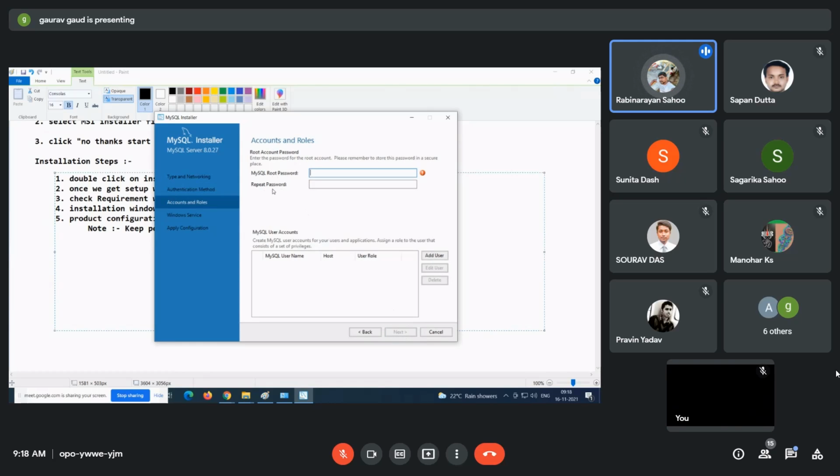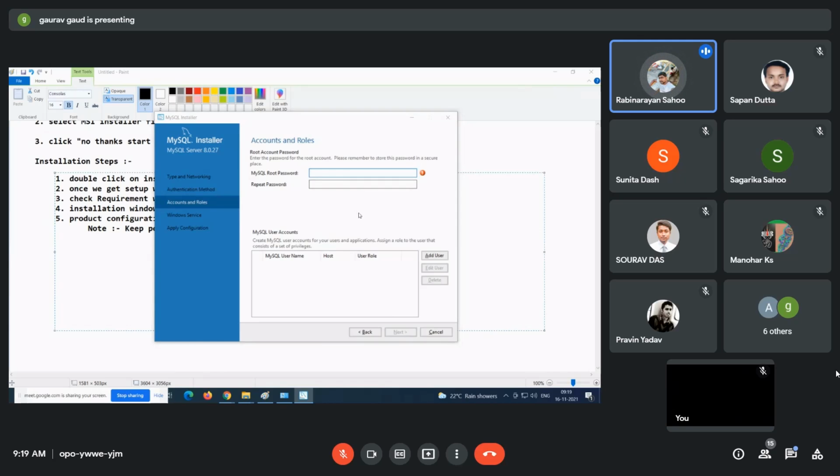Here you have to give the MySQL root password. And guys, this password that you are giving here, you will never have a chance of forgot password here. So this is just one time for any OS, any system. Whatever password you are giving, make sure you keep it in a secure place. You will remember that always. Otherwise, you will think, I am not able to get MySQL, I forgot the password, I will uninstall and install again. Still, it will ask you for the old password only. So keep this point in mind.